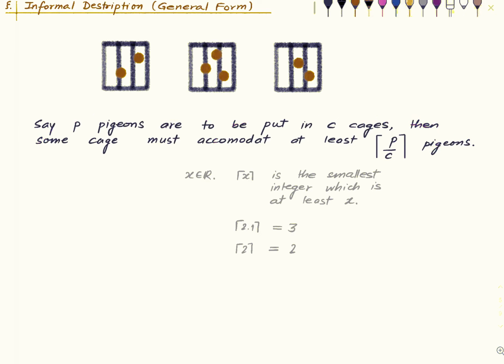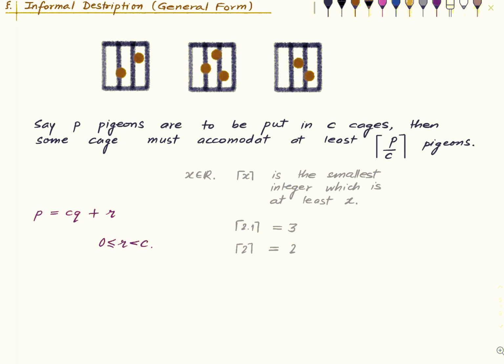Basically, if you want to prove this, you write P as C times Q plus R, where R is in this range. So this is basically division with remainder. C is the divisor, Q is the quotient, R is the remainder. So the remainder lies in this range.